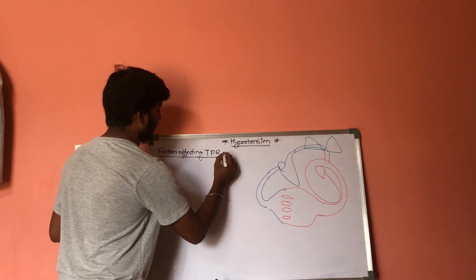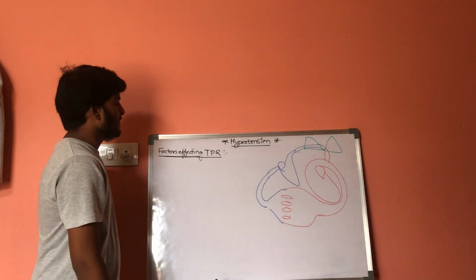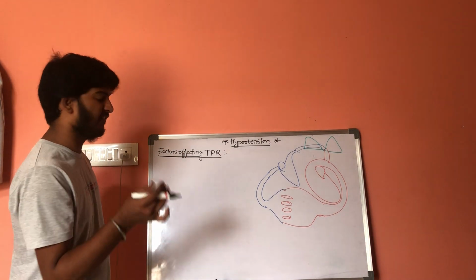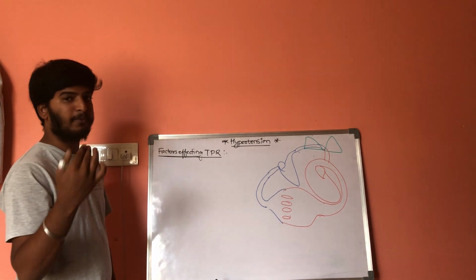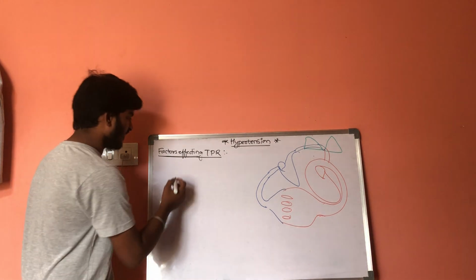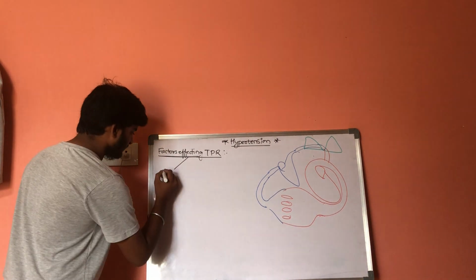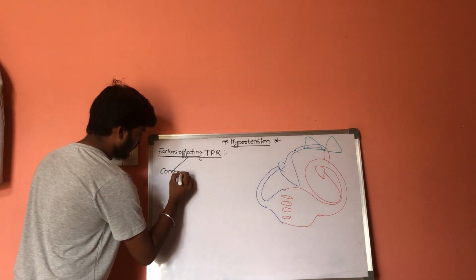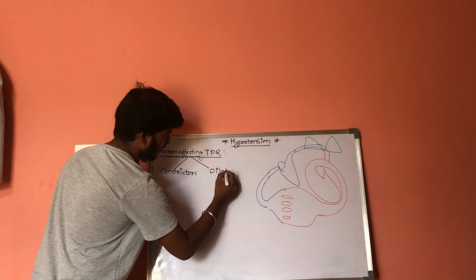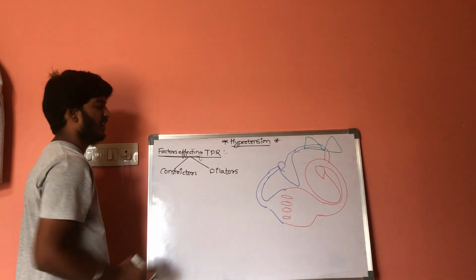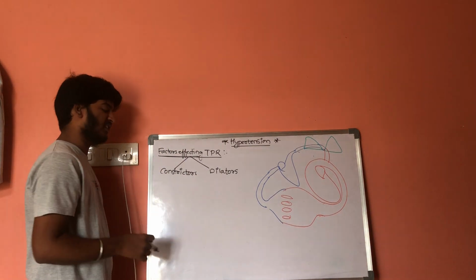Total peripheral resistance. Factors which are affecting the total peripheral resistance. As we know, within our body there are two types of proteins or chemicals that are released: constrictors as well as dilators. Like venoconstrictors and venodilators, arterioconstrictors and arteriodilators, vasoconstrictor and vasodilator.